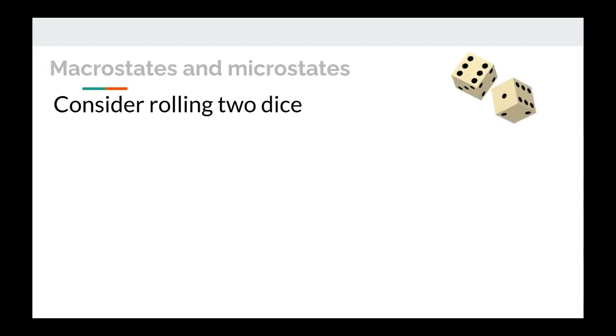Now, to start to get an idea about what entropy really is, first of all, you may have heard that entropy is like general messiness or disorder. And in everyday life, people sometimes talk about high entropy as just things being disorganized or a mess. That's an everyday use of that term, but it's not correct. That's not what we are talking about in science when we're talking about entropy. So we're going to start out by talking about probability, microstates, and macrostates to begin understanding this in a more rigorous way.